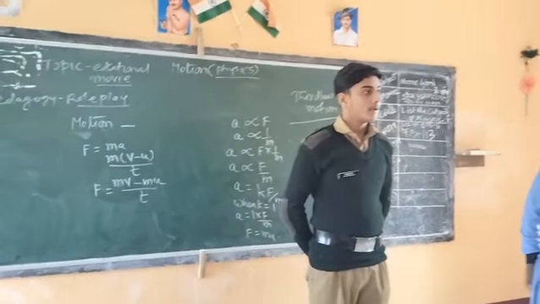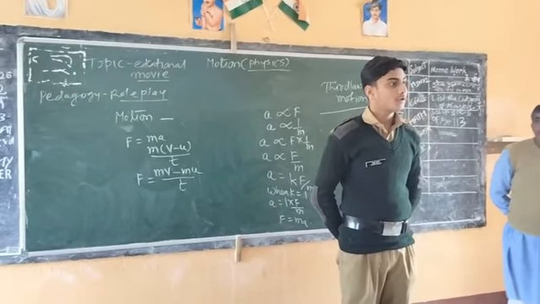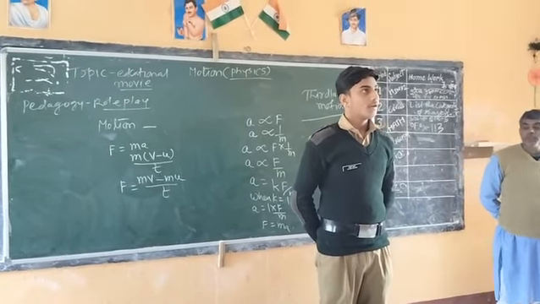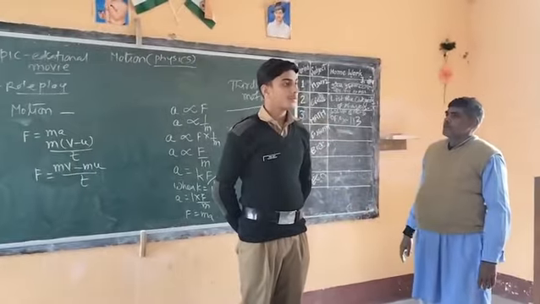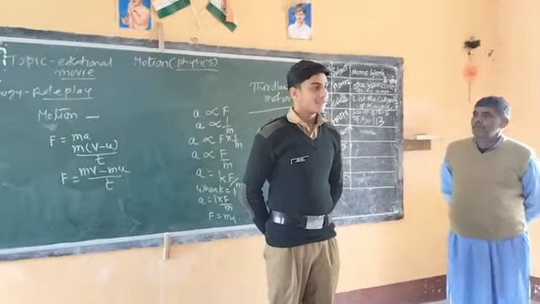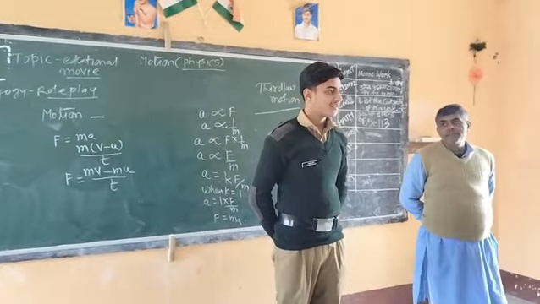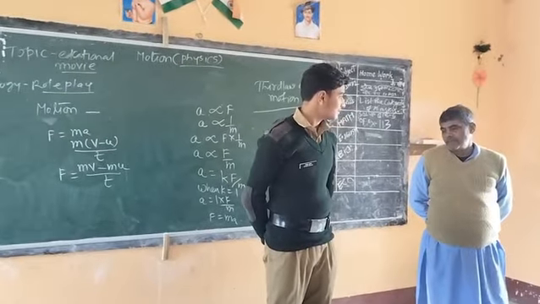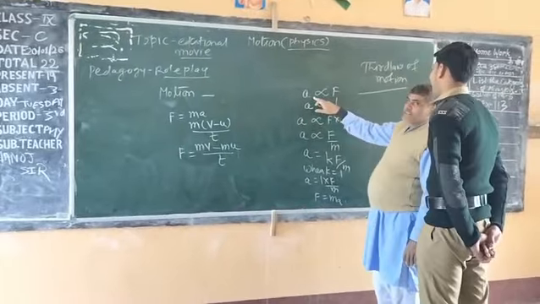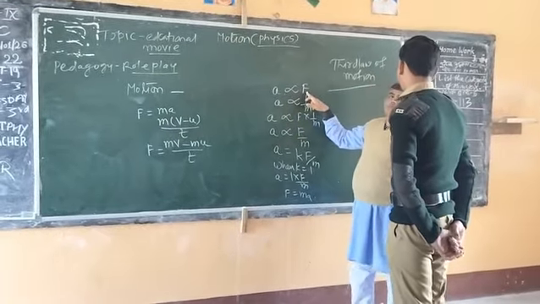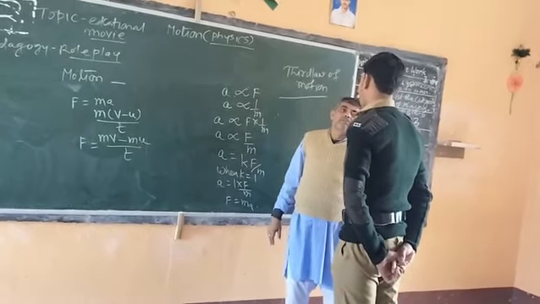The acceleration produced in a body is directly proportional to the applied force and inversely proportional to the mass of the body.